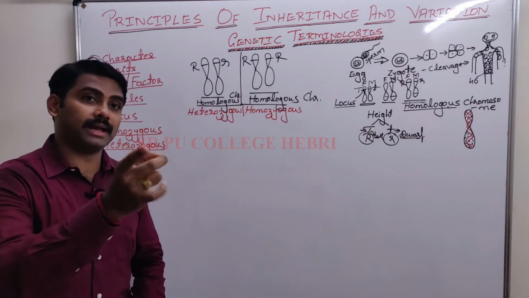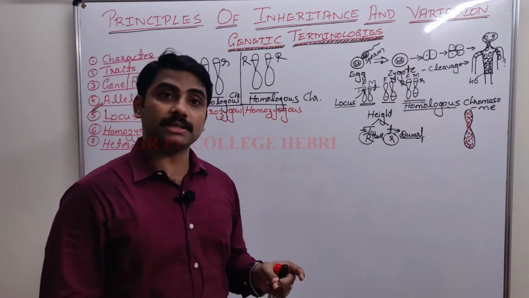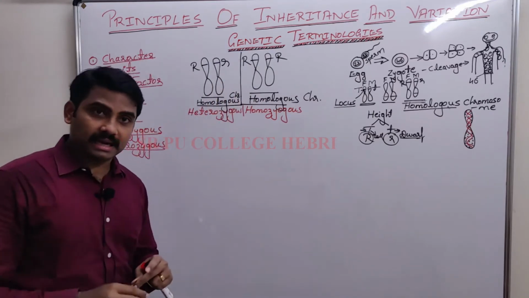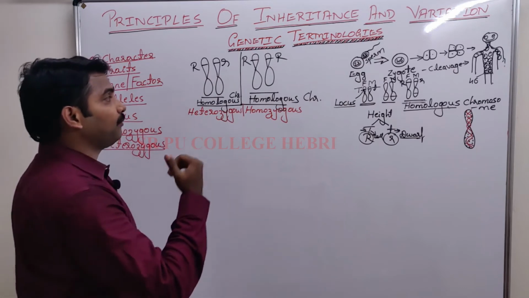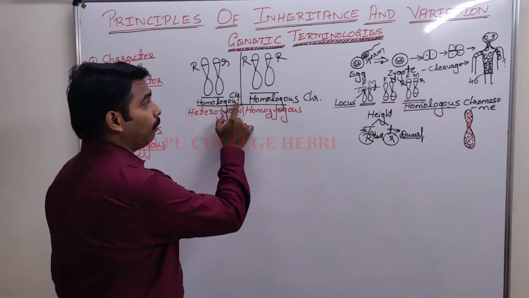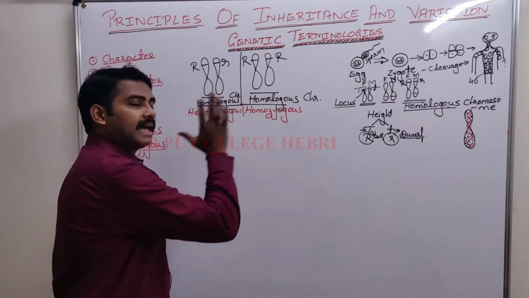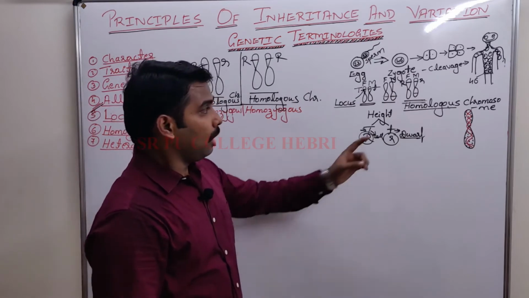Capital Y, small y, heterozygous. Capital Y, capital Y, homozygous. Small y, small y, homozygous. Is that clear? But the problem is, you will usually get confused between homologous chromosome and the two terms homozygous and heterozygous. By now, I hope it is clear.